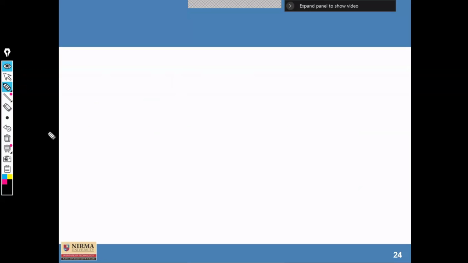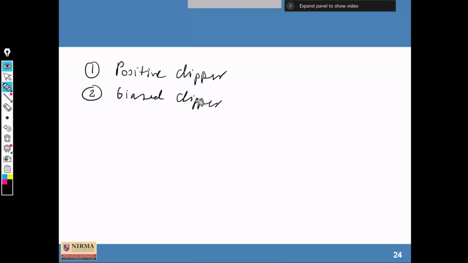Clipper circuits are again classified based on the part removed. Maybe a positive clipper, maybe a biased clipper, or the third one is a combination of these two.